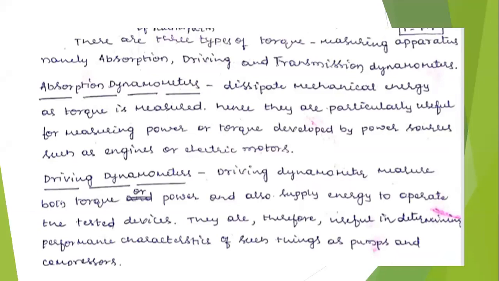And next, come to the driving dynamometer. This is used for measurement of the torque produced by the engine. The engine shaft is directly coupled to the alternator. Once the torque is produced at the maximum RPM of the engine, note down the electric current produced by the alternator, which is directly coupled to the engine.